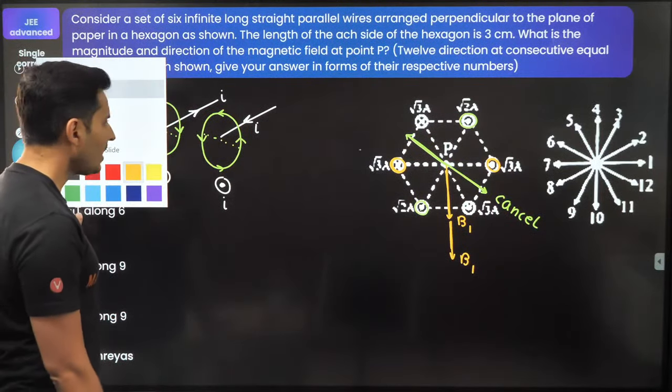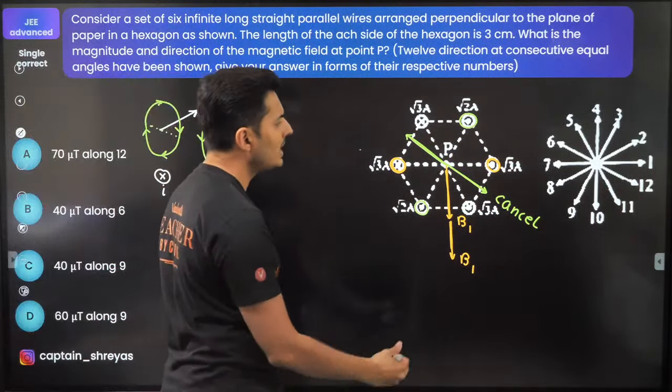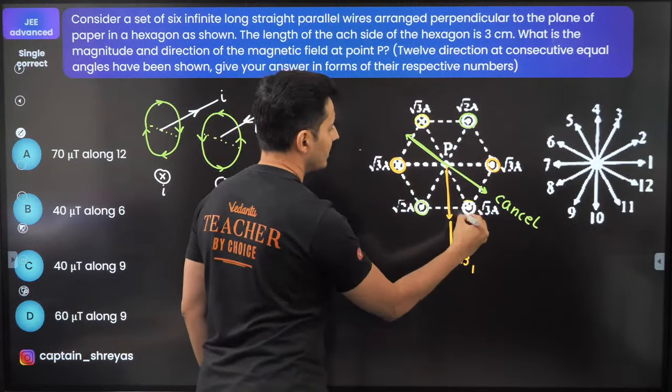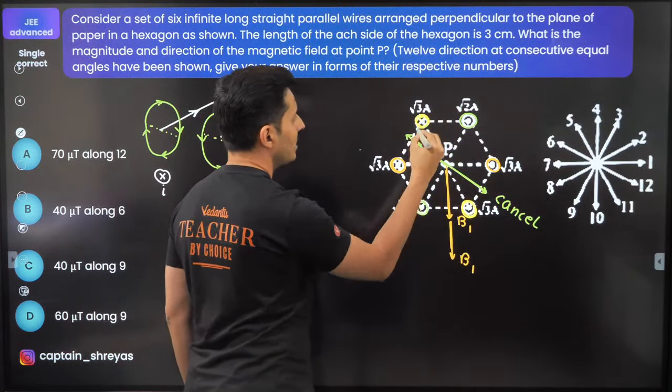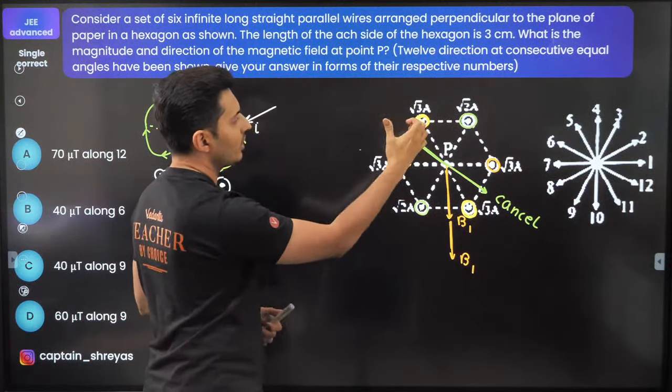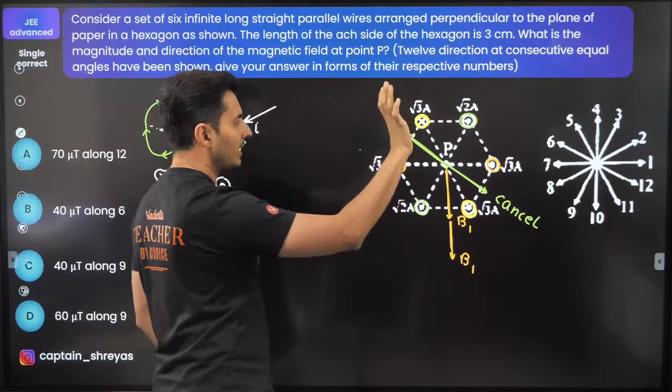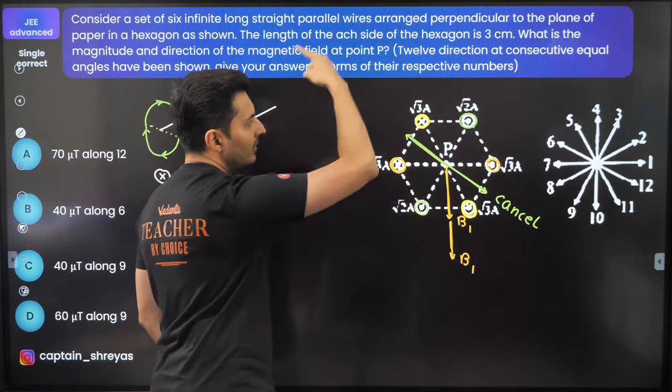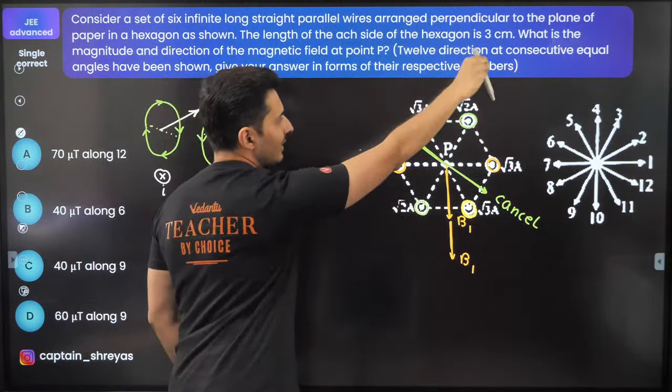Next one. Let's try to go to maybe this and this. It will be interesting to see. Again, this is cross. This is also, no, sorry, this is dot. Because of the cross, the current is going inside. The magnetic field will go like this. So the field will go like this.